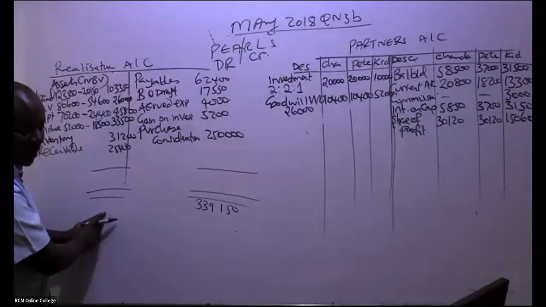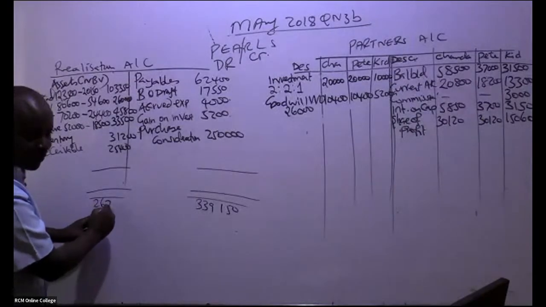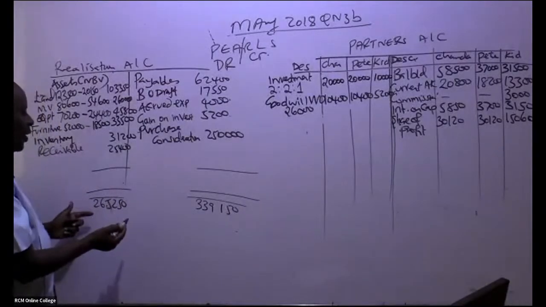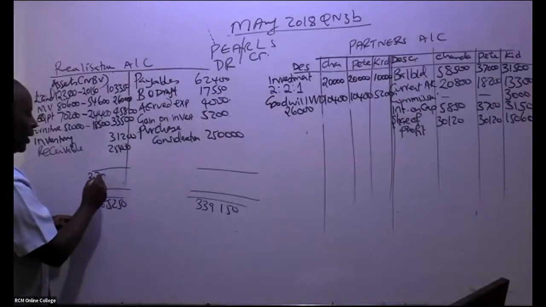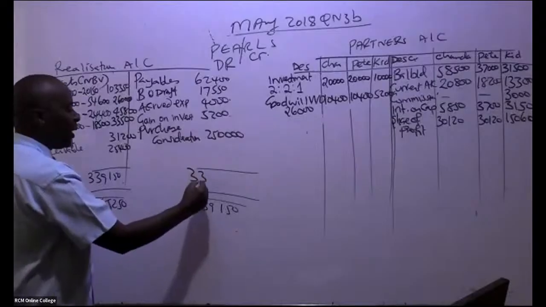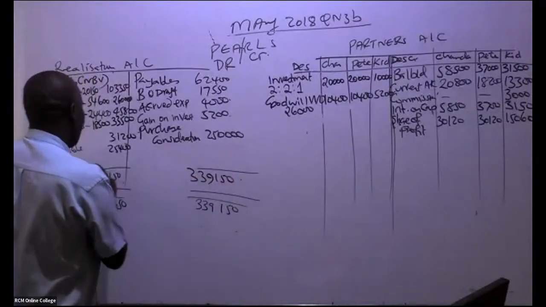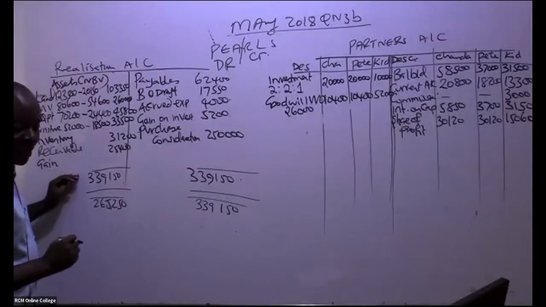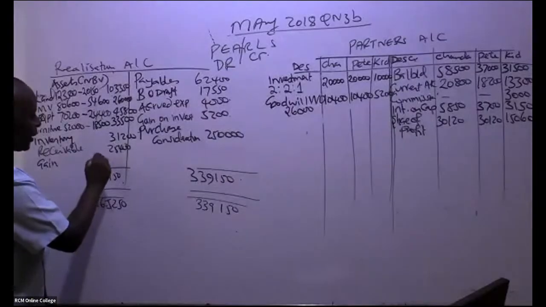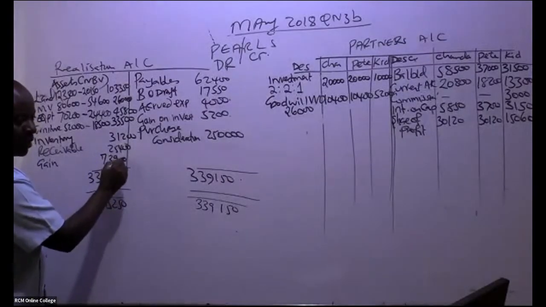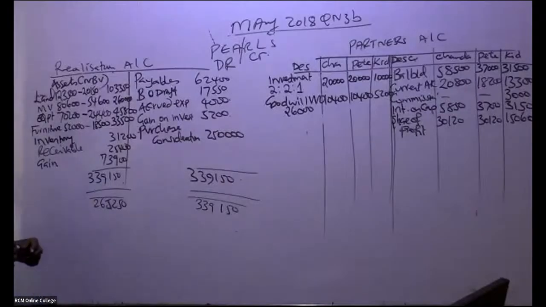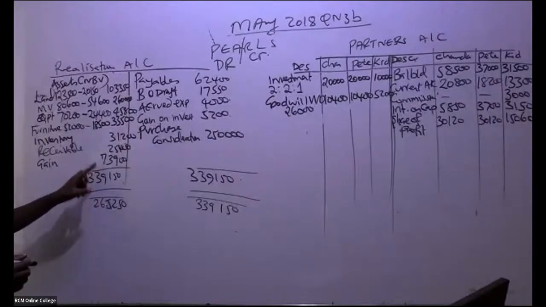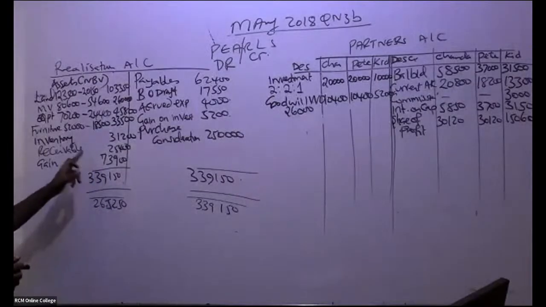Irene has given me the debit total, 265,250. That is very good because I always work with the bigger number, 339,150. The balancing figure comes on the debit side, and if it comes here, it is a gain. So it is a gain on realization of 73,900. If you take this minus this, it comes there.